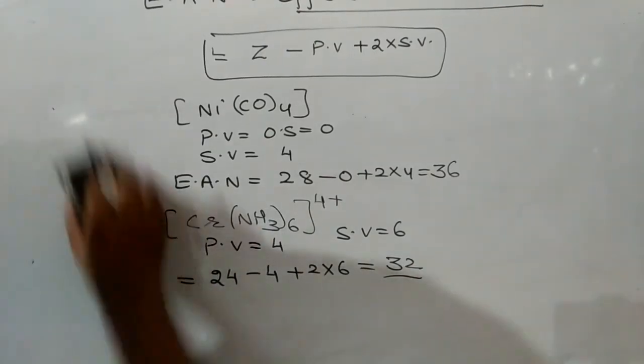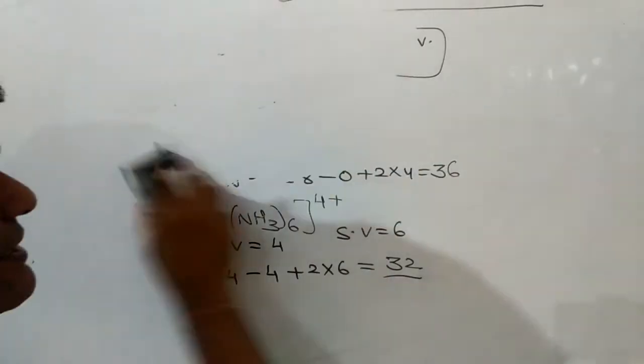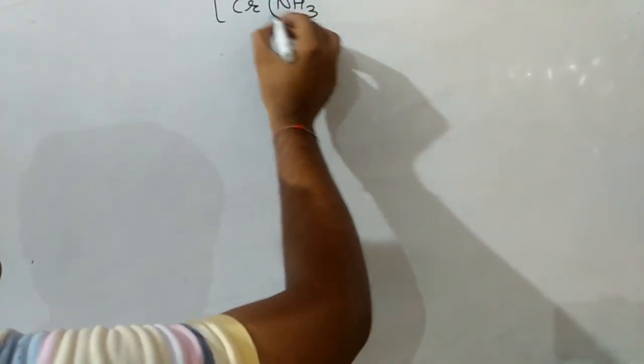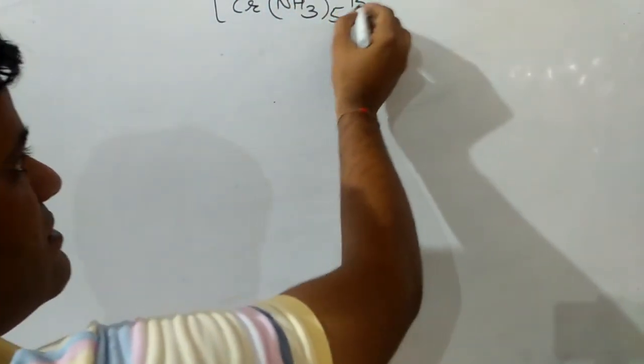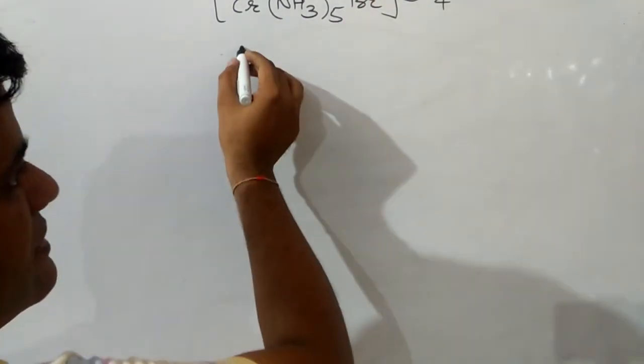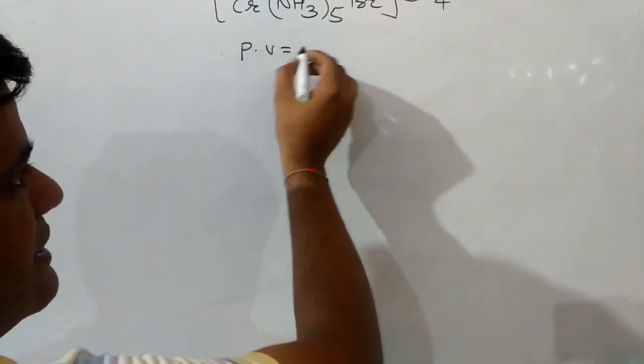And the last question I am taking is [Cr(NH3)5Br]SO4. In it, we have to find out the effective atomic number of chromium. For this, first find out the primary valency.